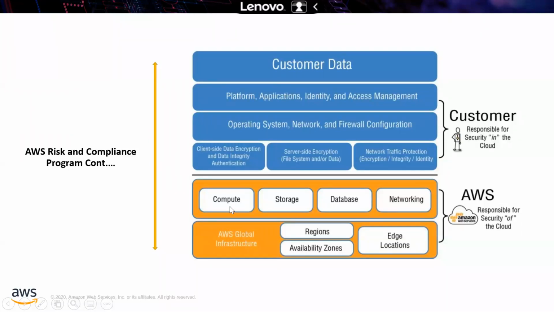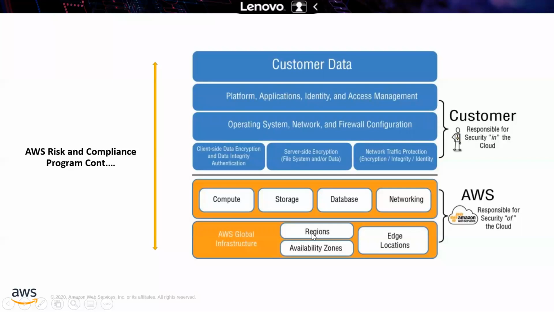For example, EC2 or Lambda, that kind of compute services, and from a storage perspective, EFS, that is Elastic File System, or EBS or S3, and databases like DynamoDB or RDS, or networking, let's say VPC. That kind of thing, AWS is responsible, and they will make sure that it's globally available.